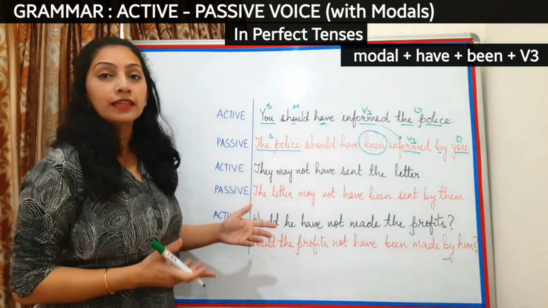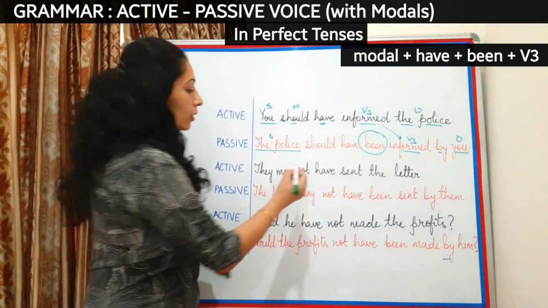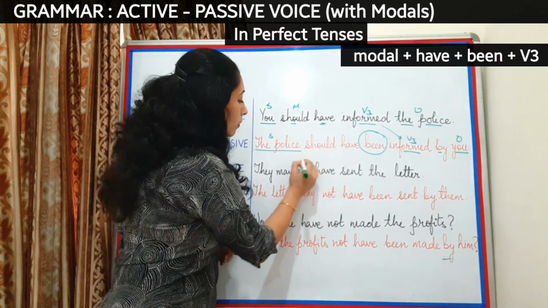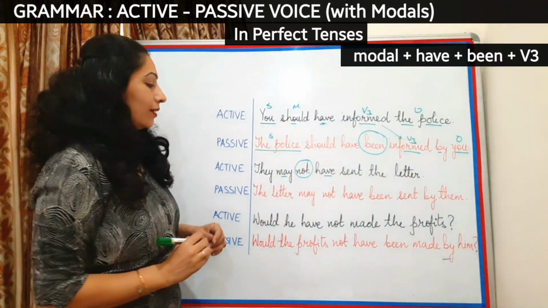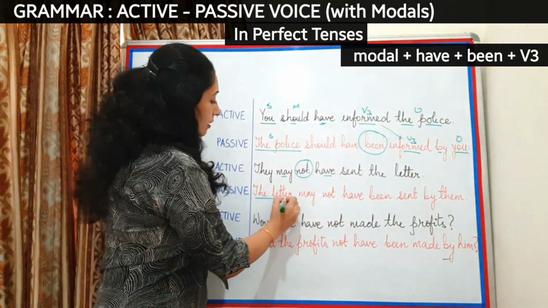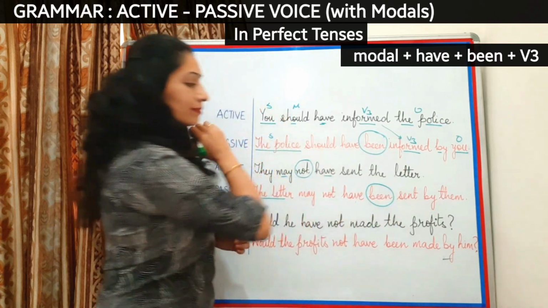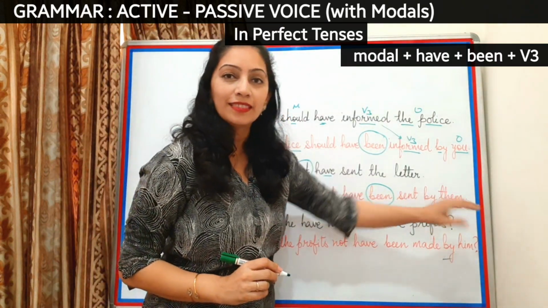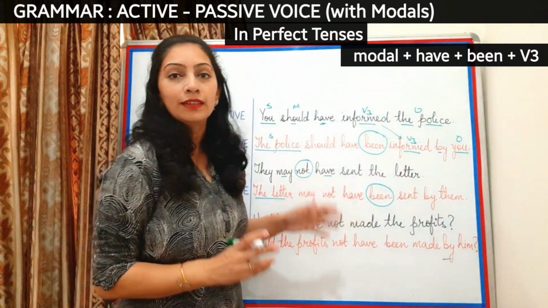Let's look at how to change the negative sentence. They may not have sent the letter. Now this negative word will always be between the modal and the word have. Let's see, the letter may not have been sent by them. So all you have to do here is again just add the word been after have.